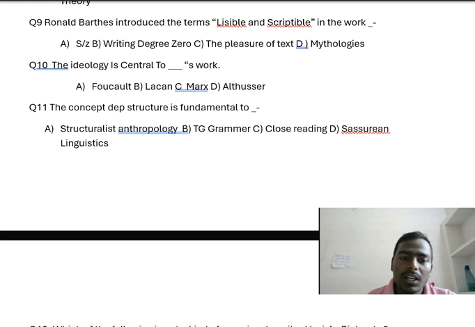Louis Althusser is famous for his Marxist theory of ideological state apparatuses (ISAs) and his definition of ideology as the imaginary relationship of individuals to their real conditions of existence.